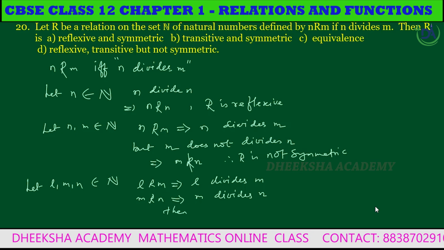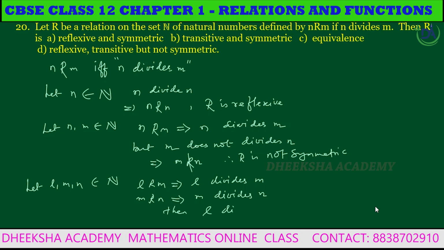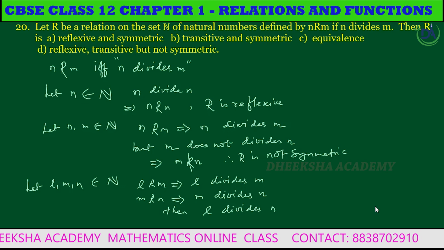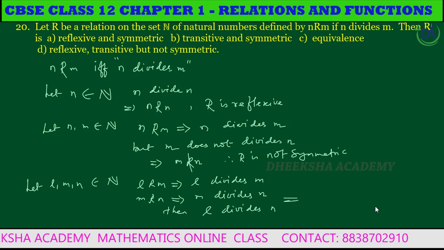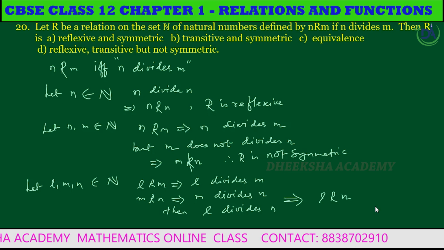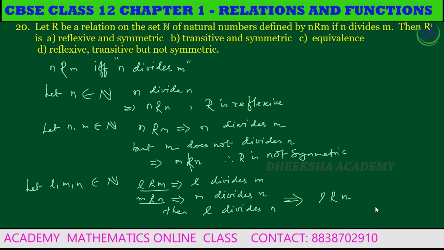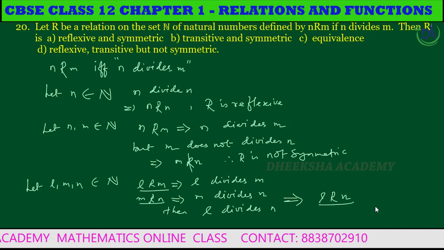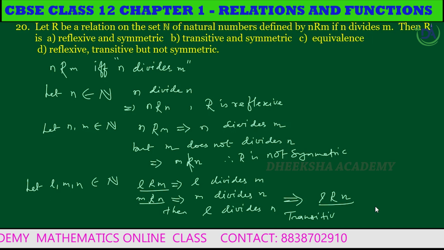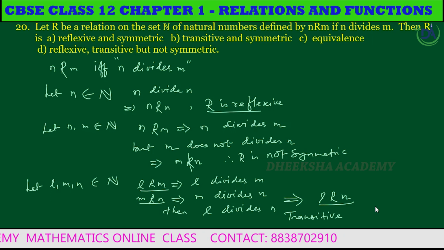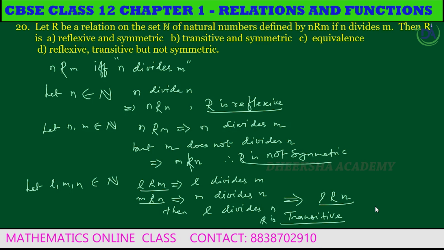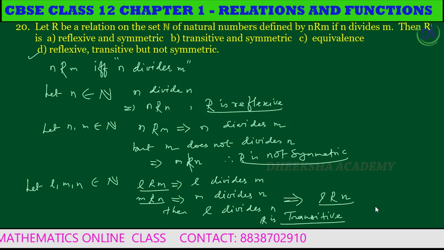Then l divides n, which implies l related to n. So l related to m and m related to n, we get l related to n. Therefore, the given relation is transitive. So in this question, R is reflexive, R is transitive, but R is not symmetric. So option D is the correct answer.